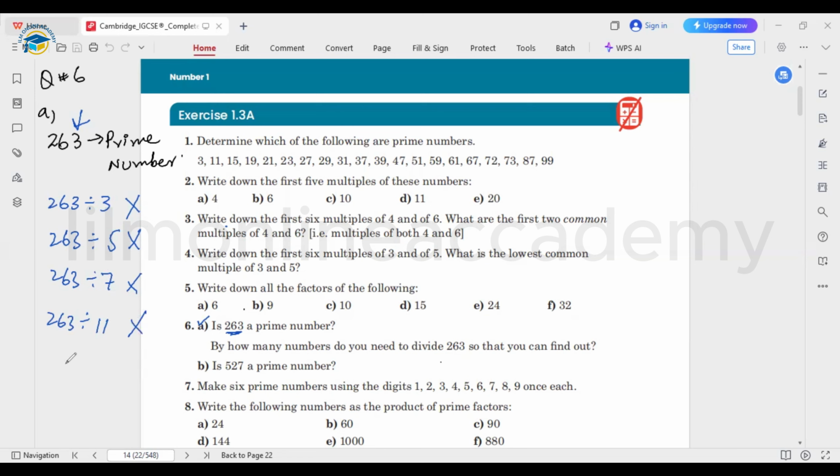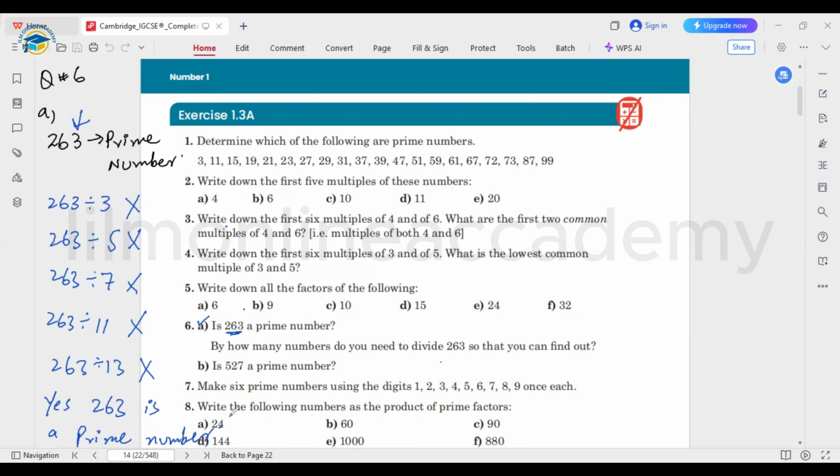No, it's not divisible by 11 as well. And let's see if it can be divisible by 13. So it's not divisible by 13 as well. It means that yes, 263 is a prime number because it's not divisible by any of the odd numbers over here.